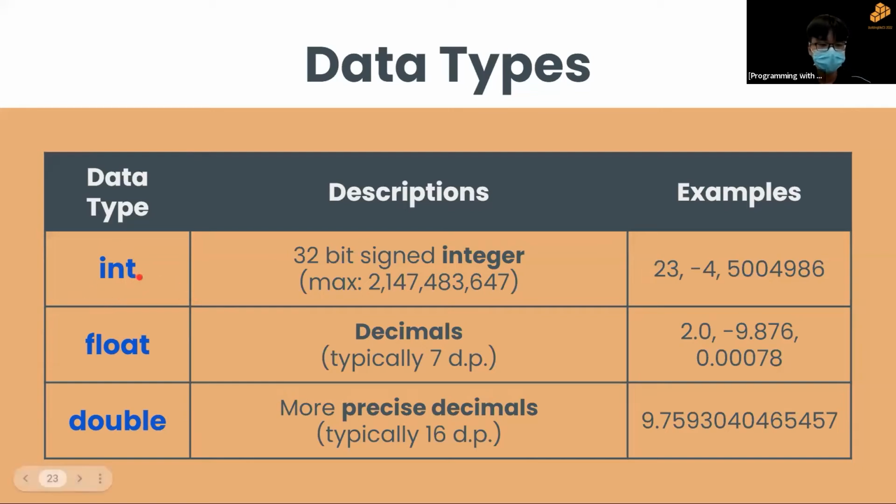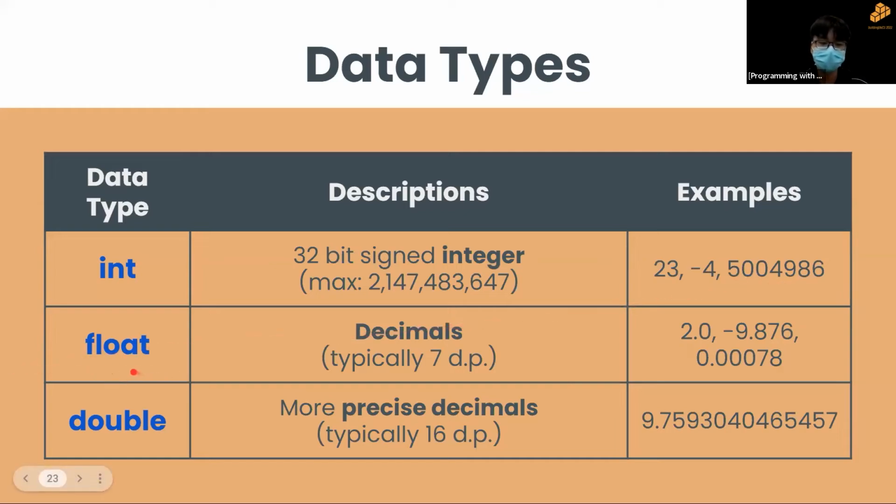Okay, so an int is a 32-bit signed integer, which means that the maximum value this data type can hold is around 2 billion, which is this exact number here. Signed just means that it can hold both positive and negative values, and integer means it's a whole number. As some examples here, you can have 23, -4, which is a negative number, or 5 million.